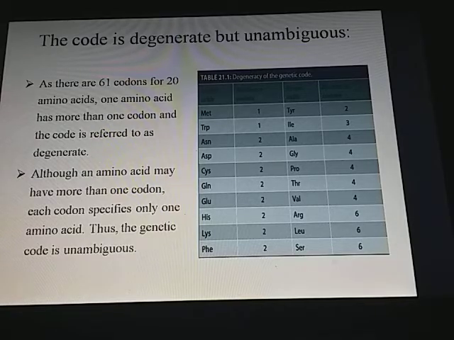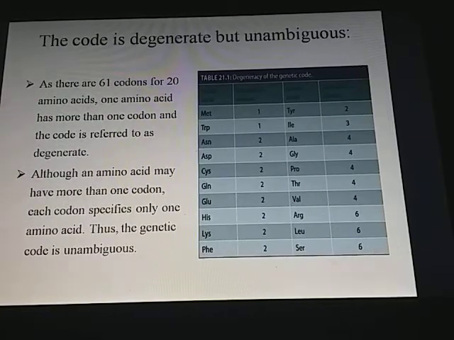Although an amino acid may have more than one codon, each codon specifies only one amino acid. Thus, the genetic code is unambiguous. You can see in the diagram that methionine and tryptophan have only one codon, but serine, leucine and arginine have 6 different codons which code for the same amino acid.